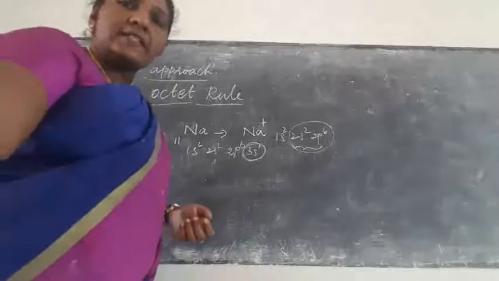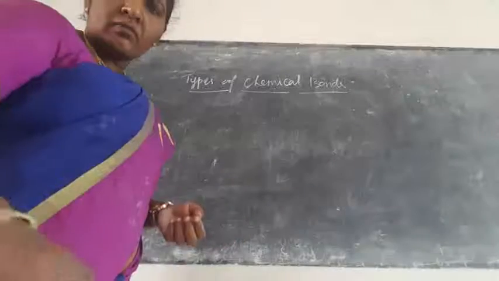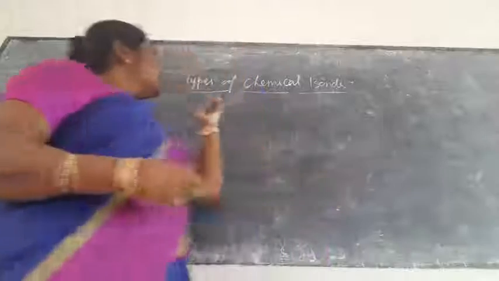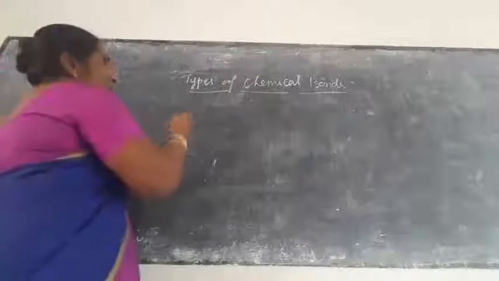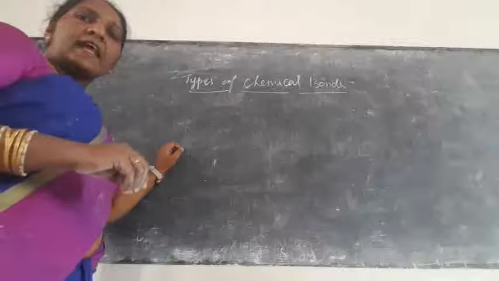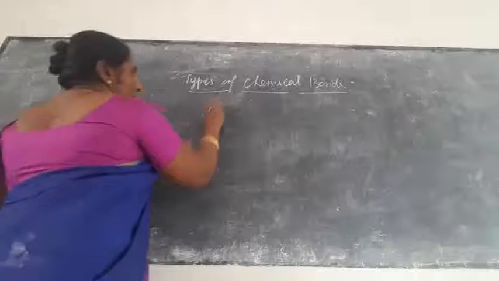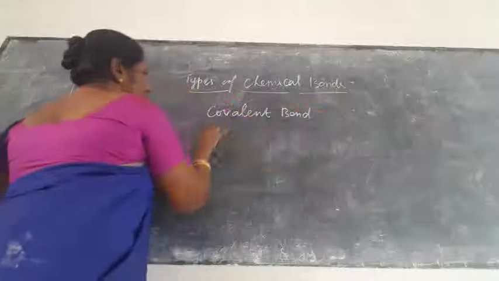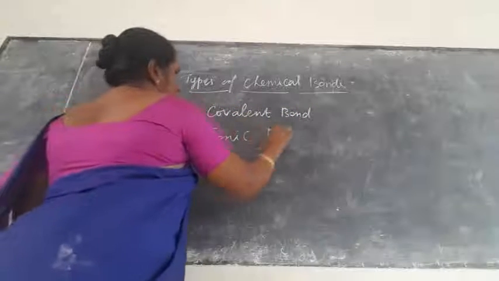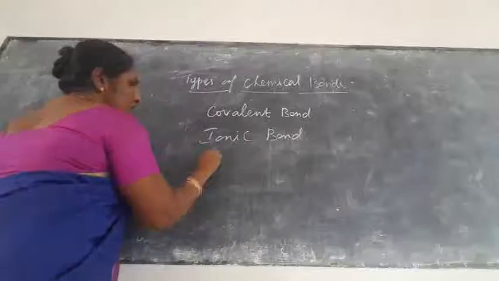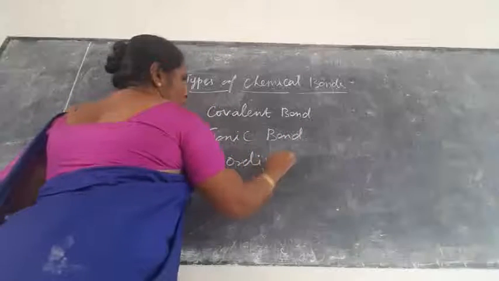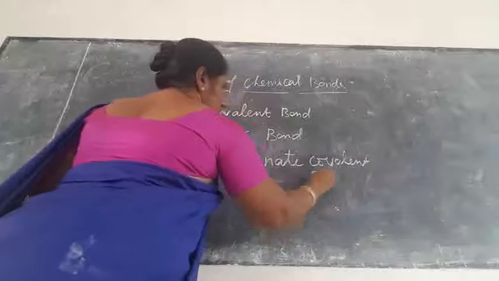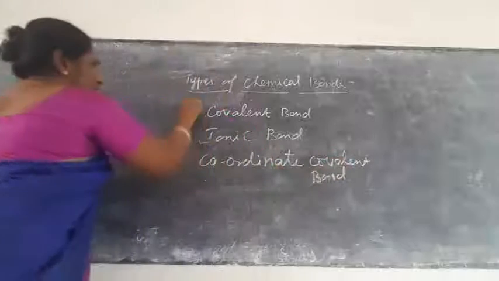Next we are going to see the types of covalent bond. What is meant by types of chemical bonds? Here there are 3 types of chemical bonds. According to the nature of the interaction they are classified into 3 types. First one is covalent bond, second one is ionic bond, and third is coordinate covalent bond. These are the 3 types of chemical bonding.